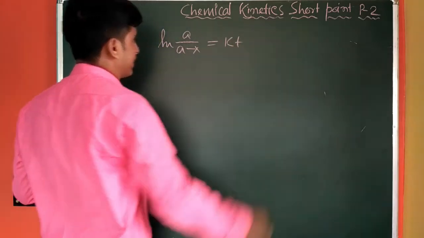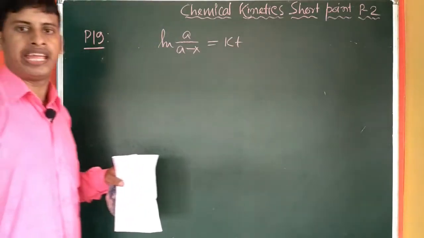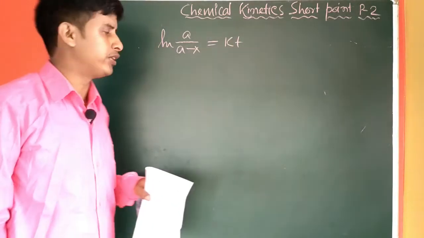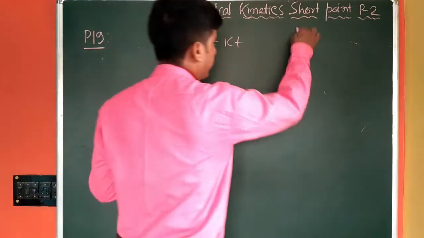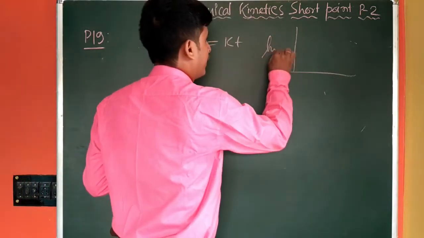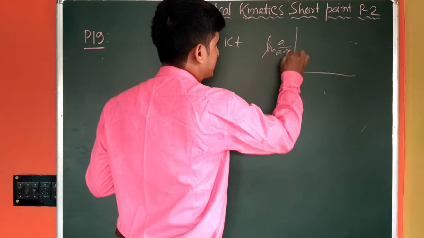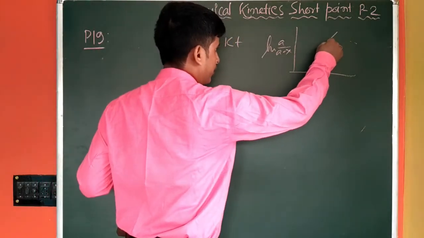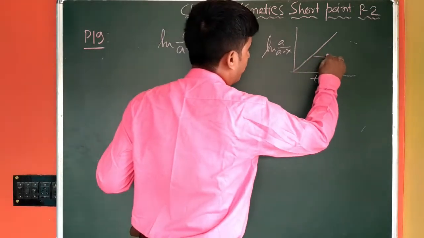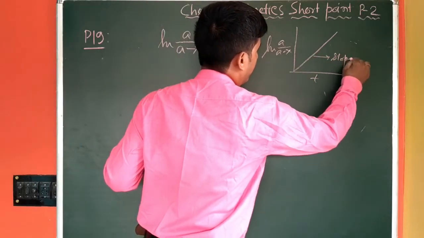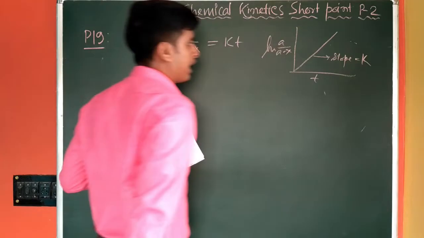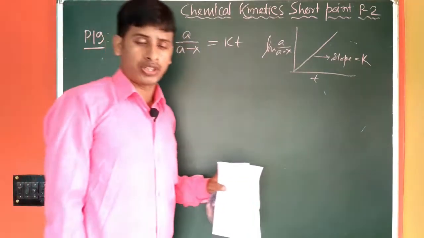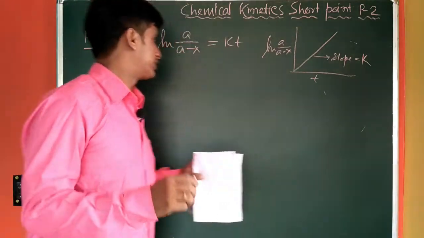We know the first order rate expression is ln a by a minus x equal to kt. So if we plot ln a by a minus x versus t, we will have a straight line passing through the origin, and the slope will be equal to k, which is the first order rate constant.